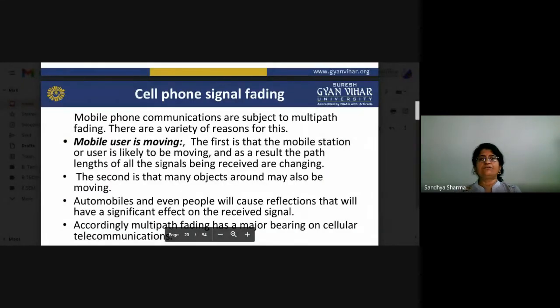Now we will see cell phone signal fading and what type of fading occurs with our cell phone. Mobile phone communications are subject to multipath fading, and there are a variety of reasons for it. First, the mobile station or user is likely to be moving, and as a result the path lengths of all signals being received are changing. And second, many objects around may also be moving. Automobiles and even people will cause reflections that will have a significant effect on the received signals.